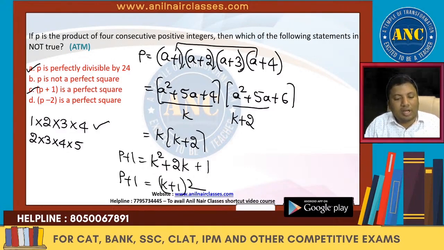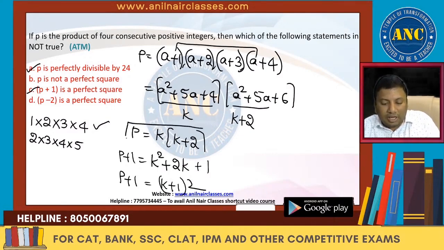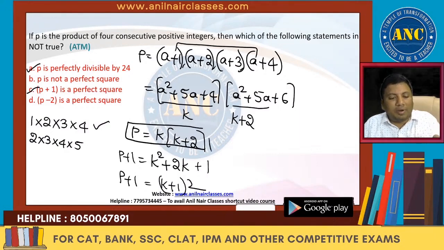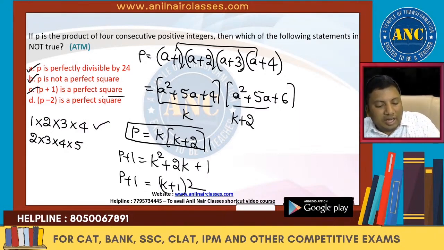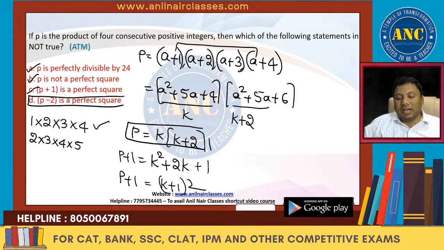This is also true. Next one, P is not a perfect square. Definitely P is k square plus 2k. Without adding 1, it cannot be a perfect square. This is also true. Not a perfect square is definitely a right statement. P minus 2 is a perfect square, that is an incorrect statement.